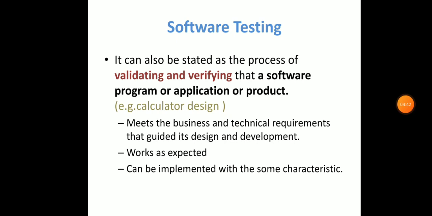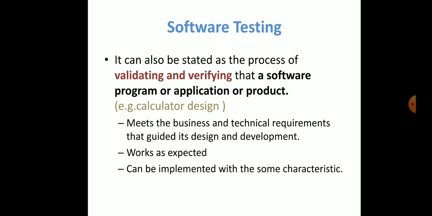We already saw the SDLC cycle. In SDLC, the first phase is requirement gathering. In requirement gathering, the customer specifies various technical requirements to you, and according to those technical requirements you have to design your system.